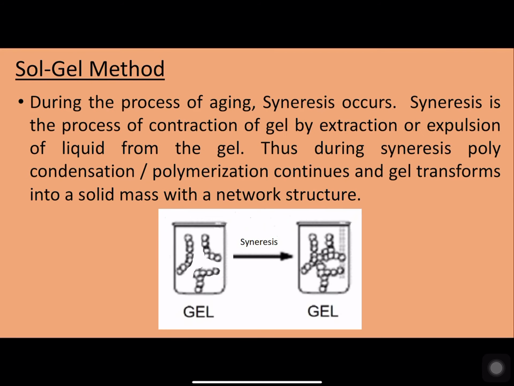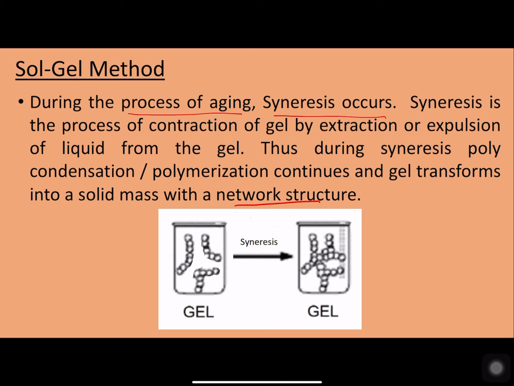Now when this gel is left for a longer time, a process called aging, syneresis occurs. Syneresis means the process of contraction of the gel by expulsion of the liquid from the gel. Thereby polycondensation or polymerization continues and the gel transforms into a solid mass with a network structure.